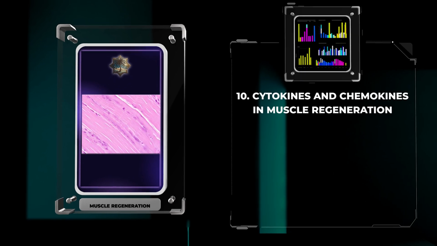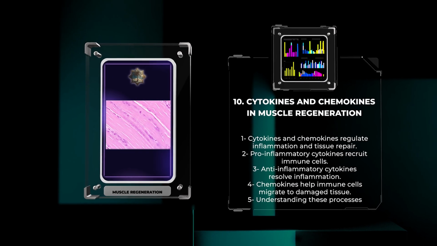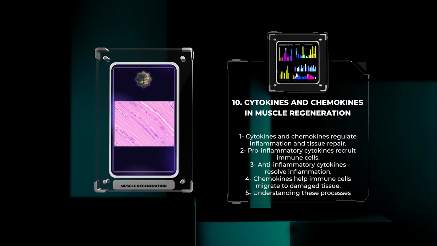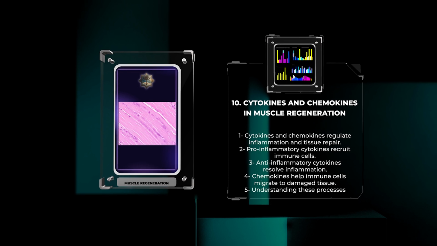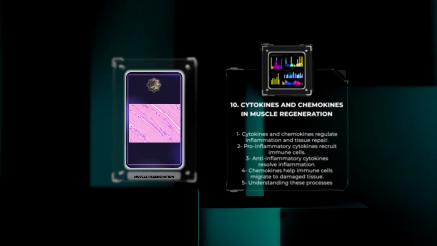Cytokines and chemokines are small molecules secreted by cells that regulate inflammation and tissue repair. Pro-inflammatory cytokines recruit immune cells, while anti-inflammatory cytokines resolve inflammation. Chemokines help immune cells and other cells migrate to damaged tissue. Understanding these processes could lead to new muscle repair treatments.